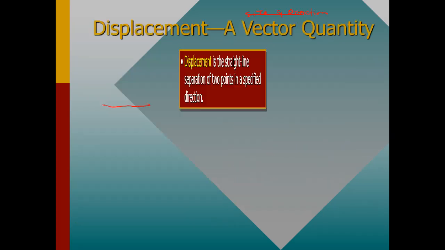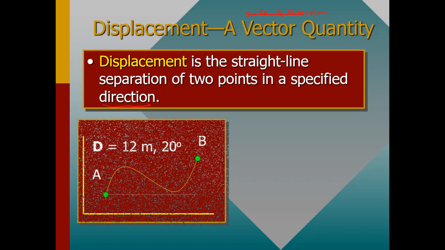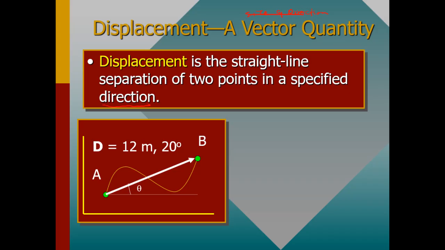But when you talk of displacement, we are not going to consider this actual path. The yellow part is talking about the distance. But the displacement is going to have the line which is separating two points, the line separating this point from that point in this direction.